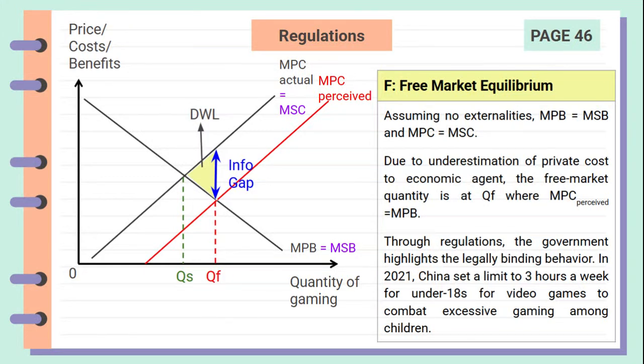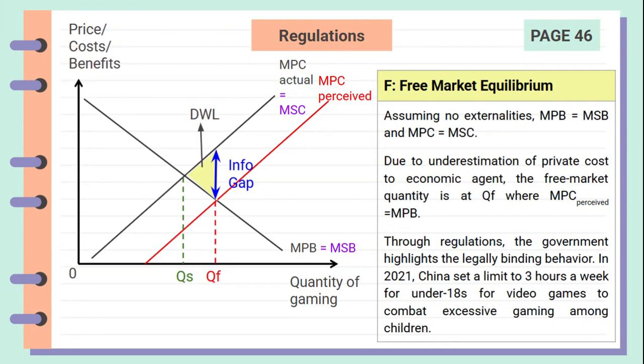Assuming no externalities, marginal private benefit equals marginal social benefit, and marginal private cost equals marginal social cost. Due to underestimation of marginal private costs, the free market quantity is at QF, where marginal private benefit equals marginal private cost perceived. The government will thus intervene with regulations to highlight legally binding behavior.